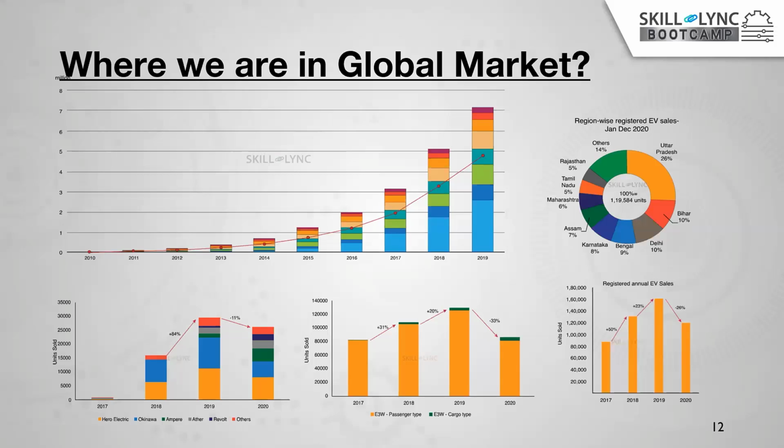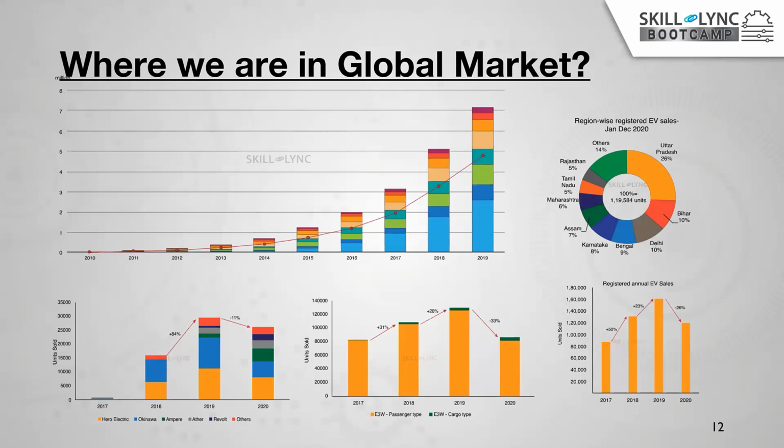And if you look at the overall EV sector registration from 2017 to 2020, the sold units increased by 50%. In 2019 also it contributed plus 23%. But after the corona, it is reduced overall by 26%.